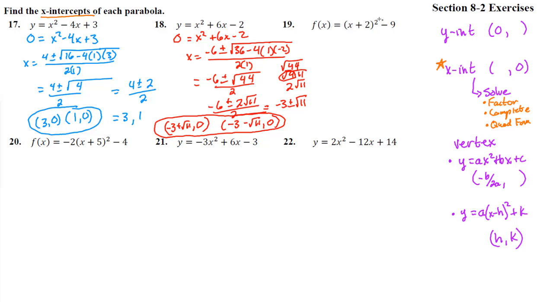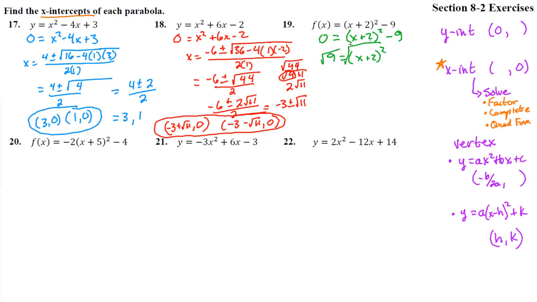Ooh, this is in completed the square form. So when we stick 0 in for y, that's over here, we're going to have 0 equals x plus 2 squared minus 9. It's already in perfect, a completed square. So let's add 9 over. X plus 2 squared, square root both sides.